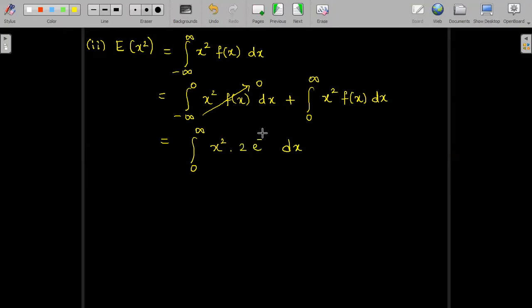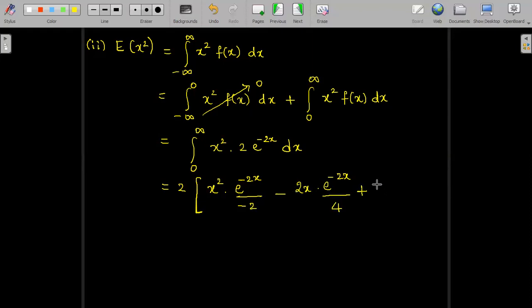Let us integrate again by Bernoulli's rule, writing down the 2 constant outside. First function x square as it is, integration of e power minus 2x is e power minus 2x divided by minus 2. Minus, according to Bernoulli rule, differentiation of x square is 2x. Integration of e power minus 2x is e power minus 2x divided by minus 2 into minus 2, which is 4. Alternate positive negative according to Bernoulli rule. So next will be a plus symbol.